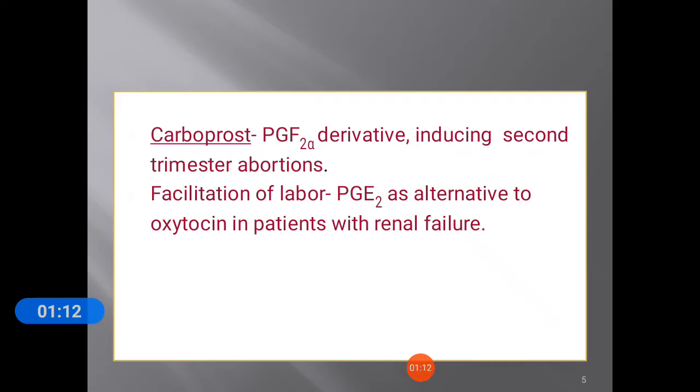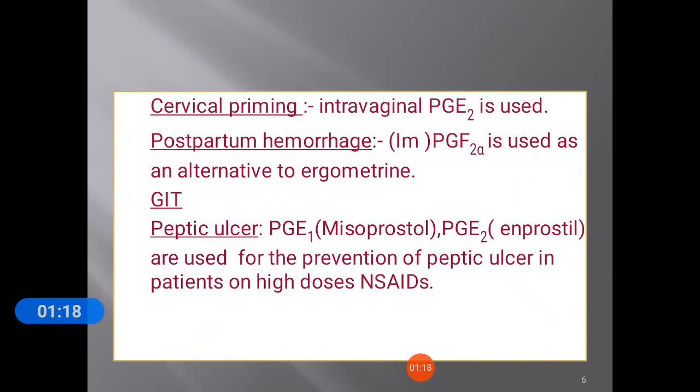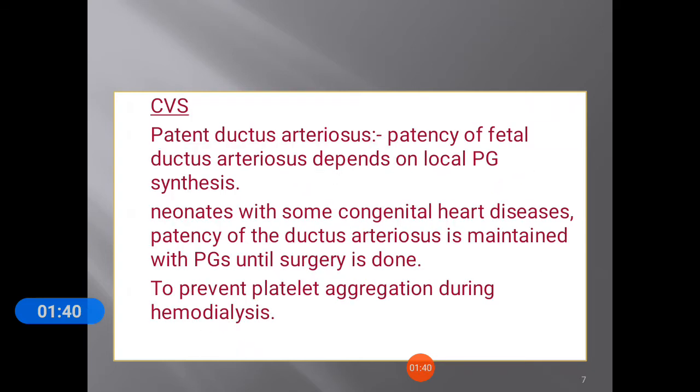Facilitation of labor: PGE2 is an alternative to oxytocin in patients with renal failure. For cervical priming, intravaginal PGE2 is used. In postpartum hemorrhage, intramuscular PGF2 alpha is used as an alternative to ergometrine. In the GIT, PGE1 and PGE2 are used for the prevention of peptic ulcer in patients on high dose NSAIDs.